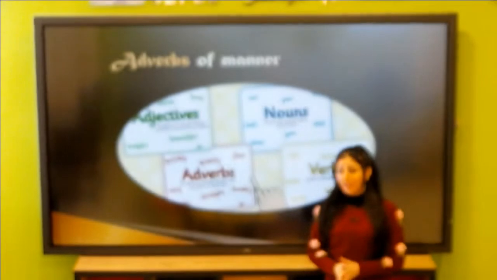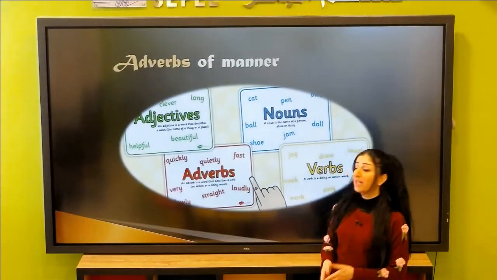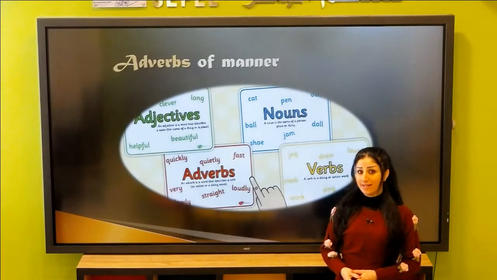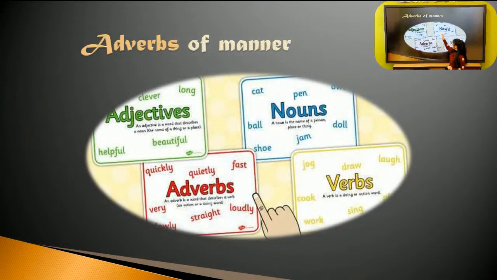Adverbs of manner. In English, we have parts of speech. We have adjectives, adverbs, verbs, and nouns. Please look at these pictures. Here we have adjectives. It's a word that describes a noun. For example, clever, long, beautiful, helpful, useful, etc.